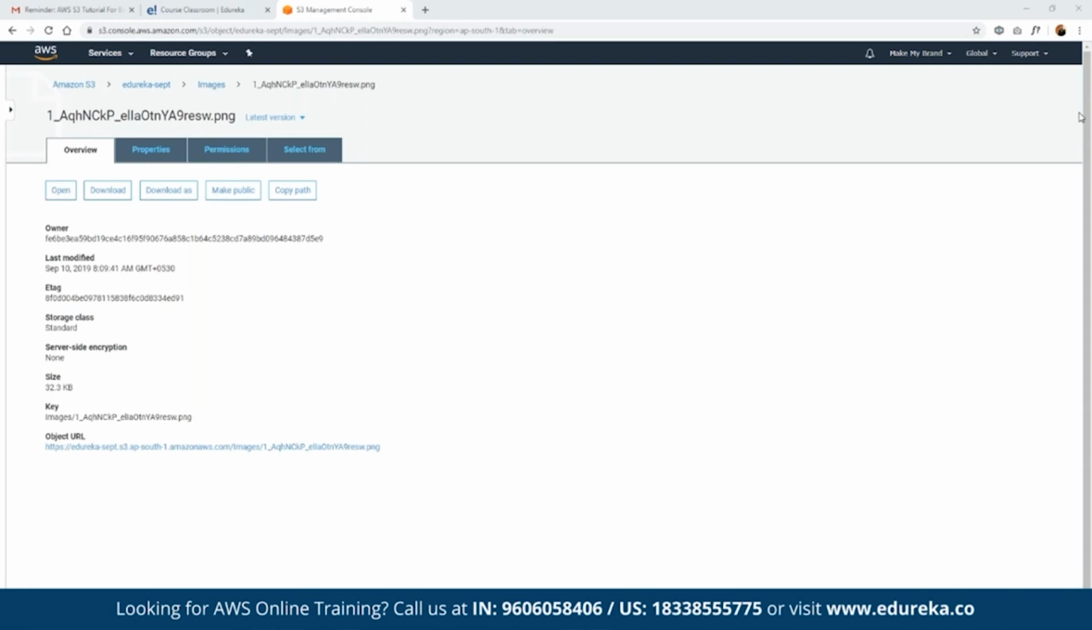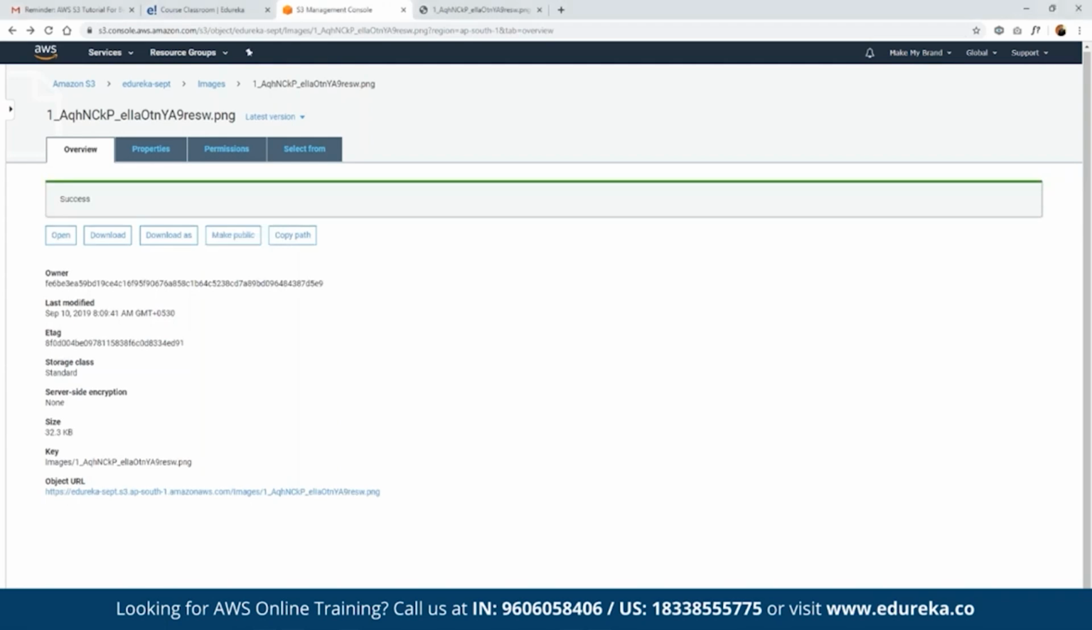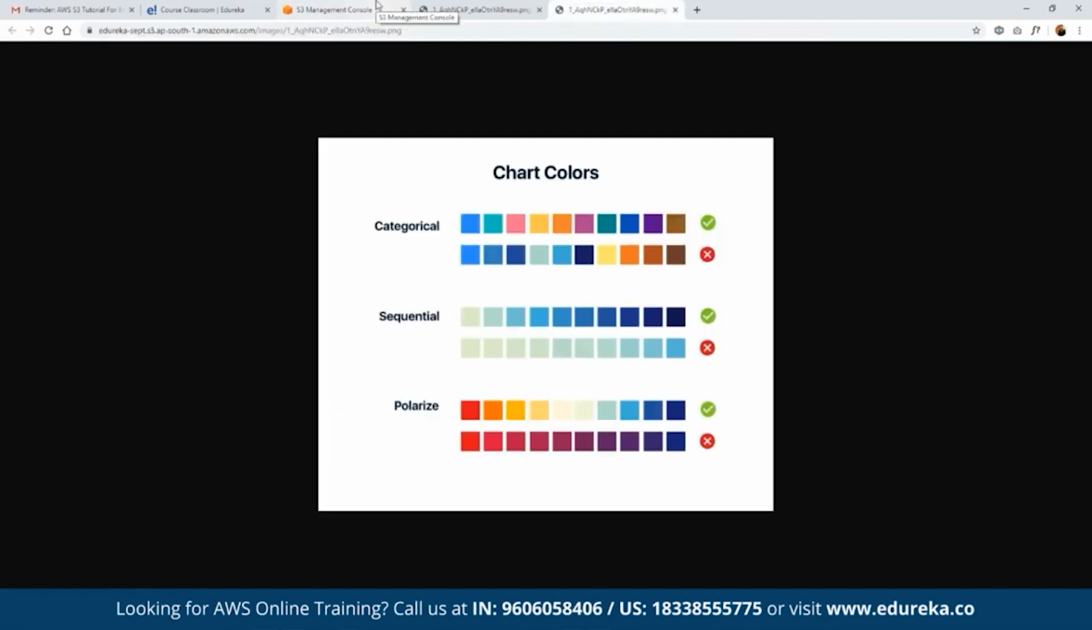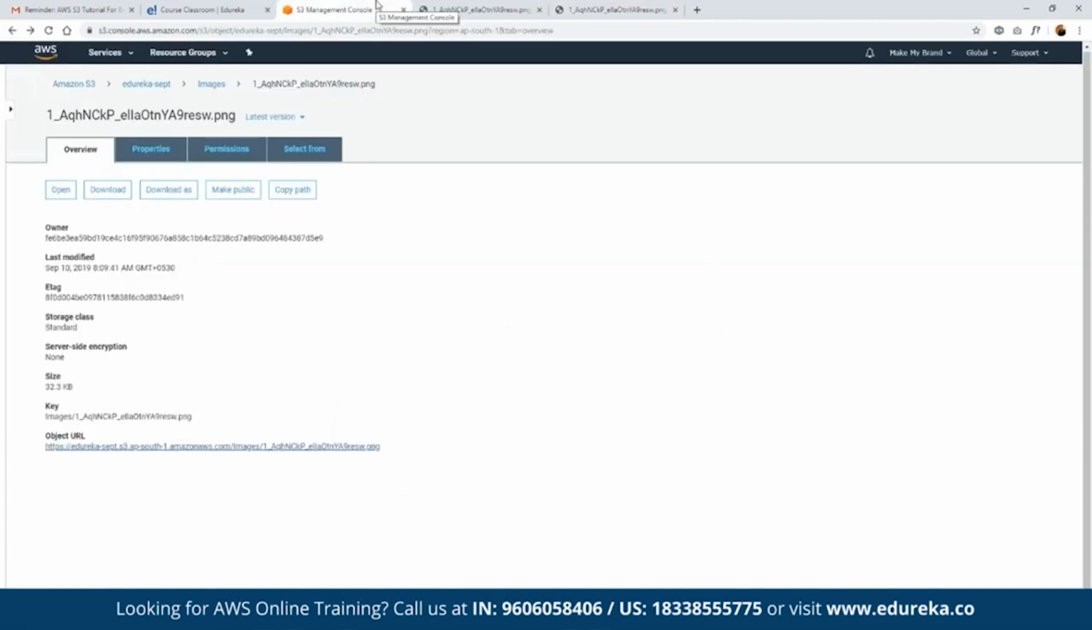Now if we want to share this, we can simply make it public. Now we have the link available, so we can share this link with anyone, and they'll have access to the image that we have currently uploaded, as you can see here. So now they can access the file that we have shared with them.